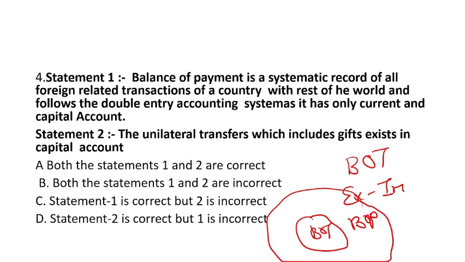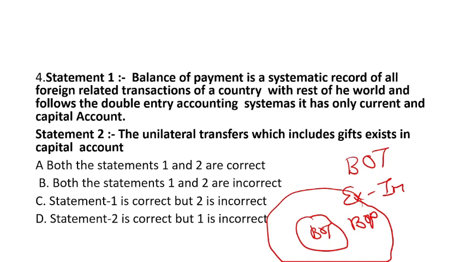The current account records the regular and short term transactions, but the capital account records the long term transactions like FDI and FPI. Such things are recorded in the capital account. But there is another account which is named the official reserve account. So you will have to keep these names in mind.